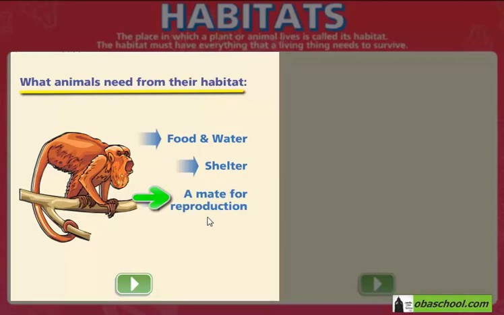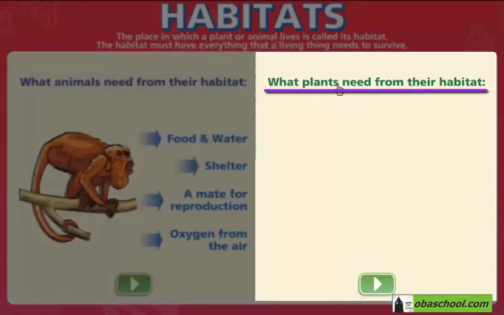They will also need mates for reproduction. They cannot live in their habitats without mates. Of course, they will also need oxygen from the air to breathe. As for plants, they also need things from their habitats.